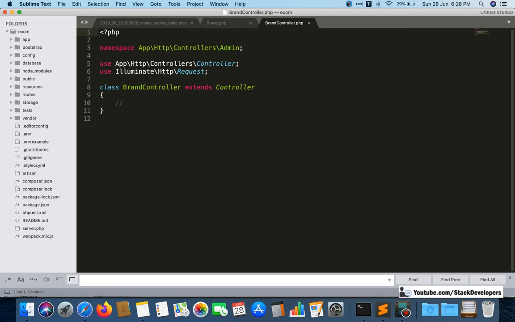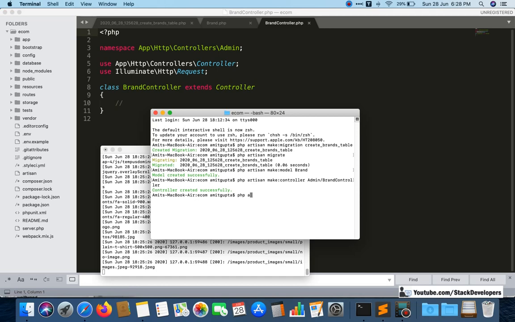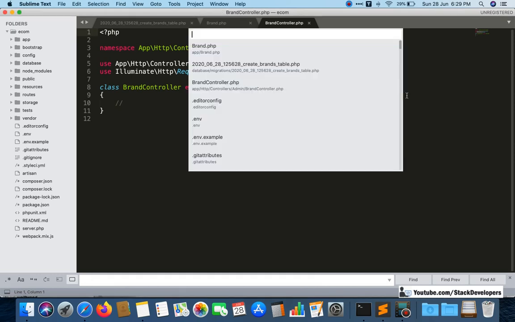got created. Okay, so now we are going to create the data inside this table, and for that we will take help from seeding. So we will run another command, php artisan make seeder. Make seeder is the command. Okay, php artisan make seeder, and the file name we will create like brands table seeder, like this. Okay, so we can press enter, and now we can open this file.